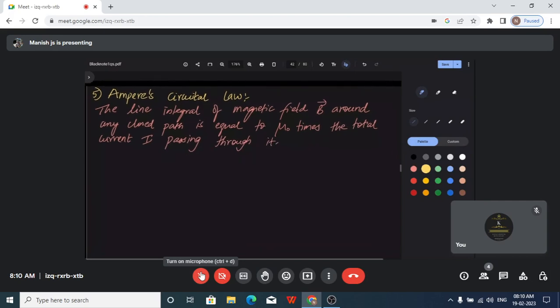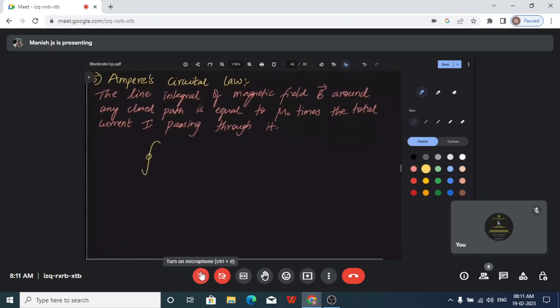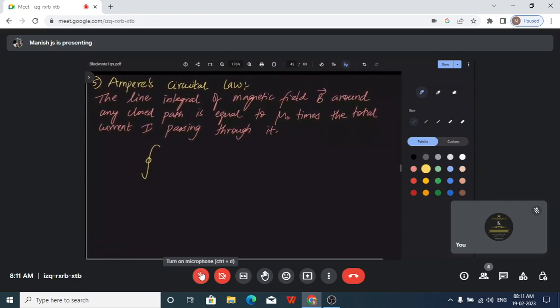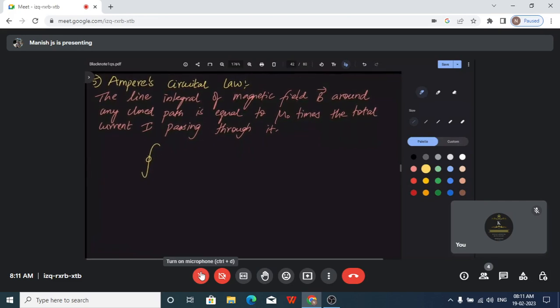So according to Ampere's circuital law, the line integral you are only applying for a closed loop. If there is a closed loop, we look at what the magnetic field is around that path. So if you find the magnetic field at that path, not the center of that path, at that path